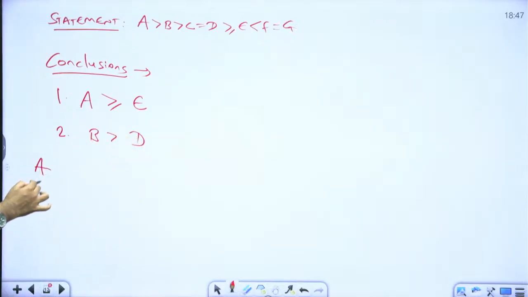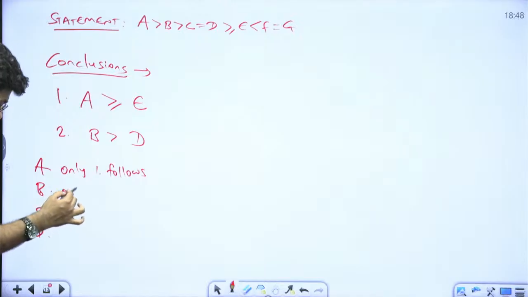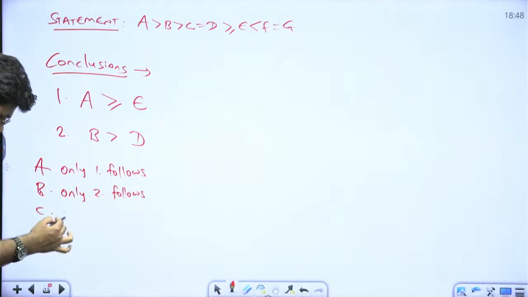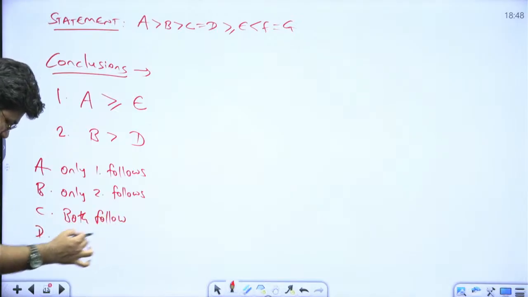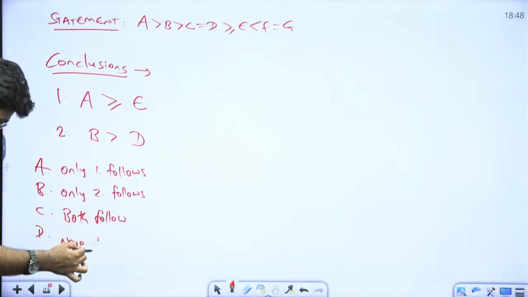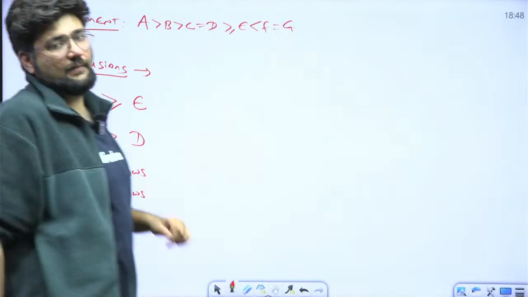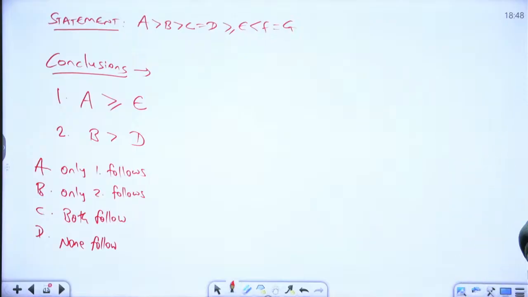The options. Then there is no either-or trouble. Which conclusion will follow from this? Yes, quick answers.